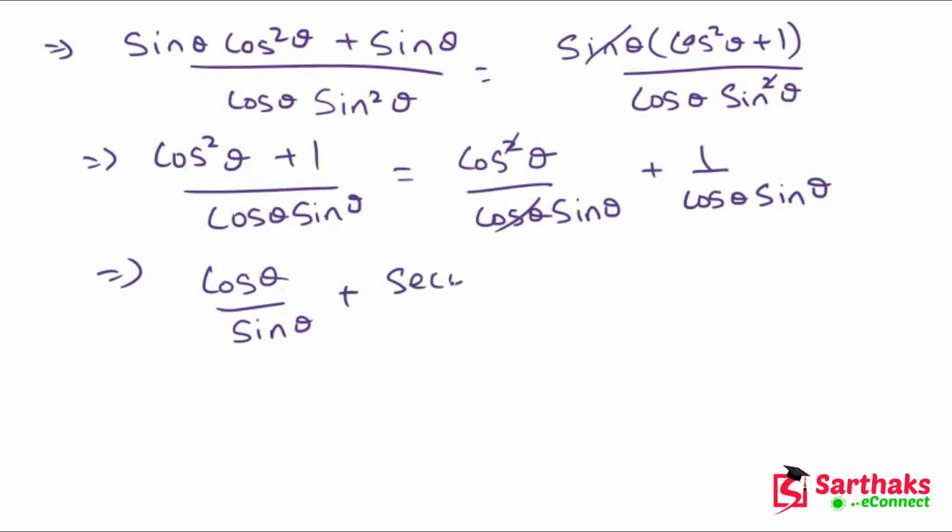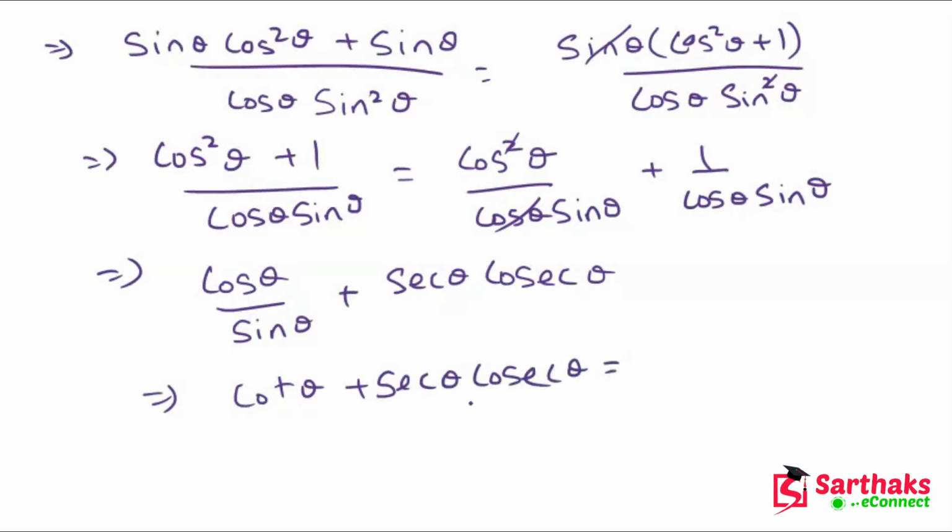Sec theta, and 1 upon sin theta is again cosec theta, and cos upon sin is cot theta, so we have cot theta plus sec theta into cosec theta, which is equal to RHS. Hence proved. Okay, my dear friends, I hope you understand these things. So now let's move to another question.